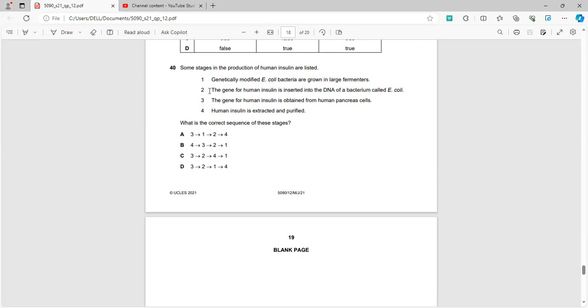I told you previously as well that in past times, insulin was produced only from humans. However, this was an extremely commercial and expensive process. However, it was non-patented. That is why its commercial production was available. Now the human insulin is finally extracted and purified after taking it out from the DNA, and it's grown in large fermenters in large amounts.